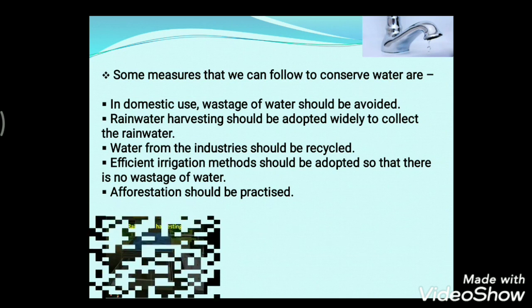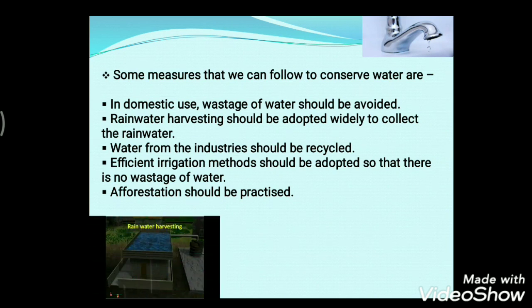Rainwater harvesting should be adopted widely to collect the rainwater. Now, what is rainwater harvesting? It is a process of collecting rainwater from surfaces on which rain falls, and by filtering it and storing it, we can use it for multiple uses. So rainwater harvesting is a big measure for conserving water.